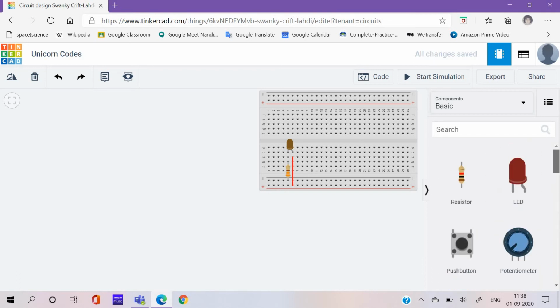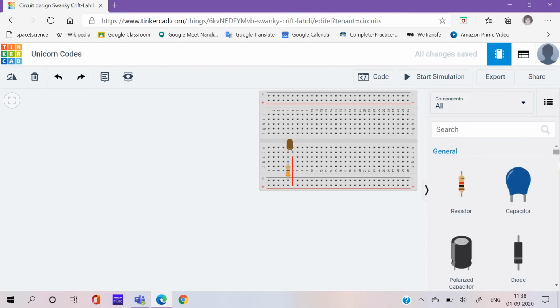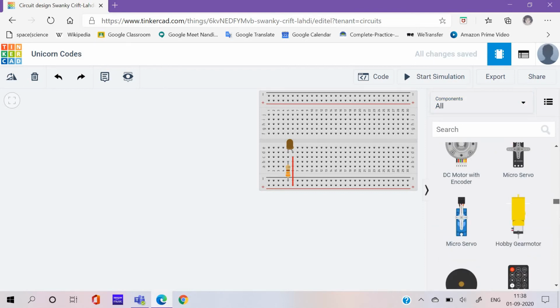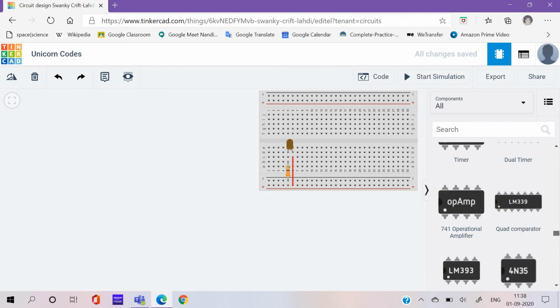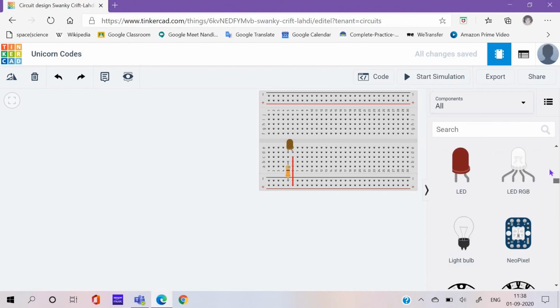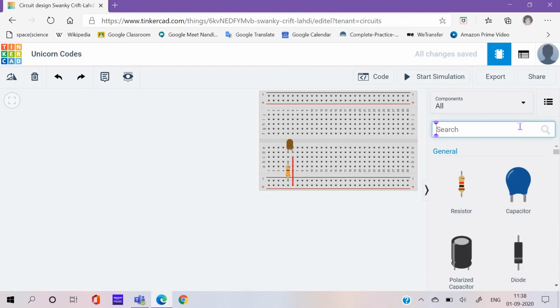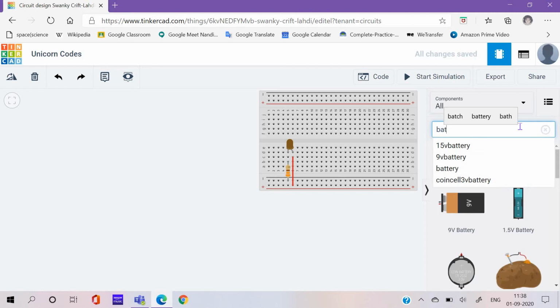There are so many things, so go to all components. You can see all the components here, whichever component you want. If you can't find it by scrolling, you can just search for it. Like right now I want a battery.